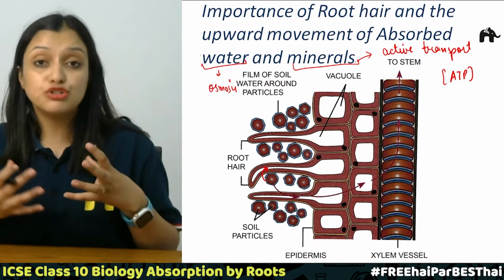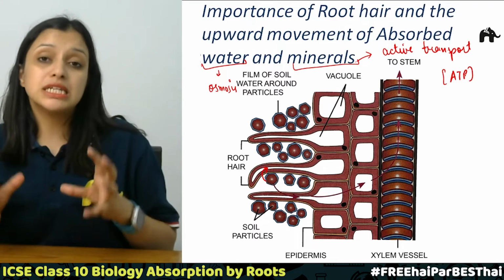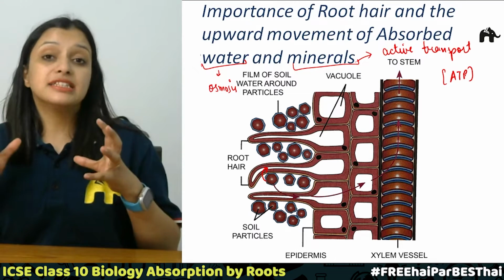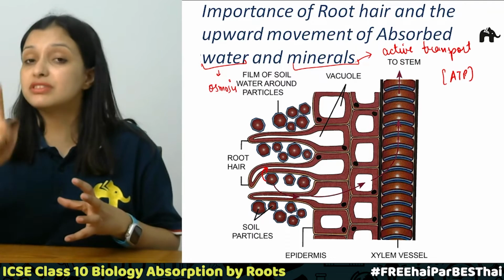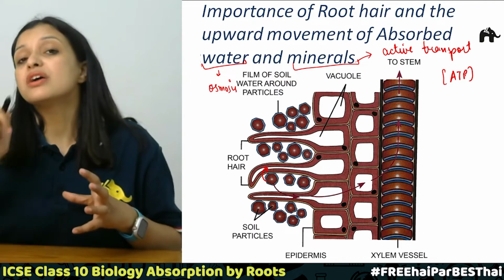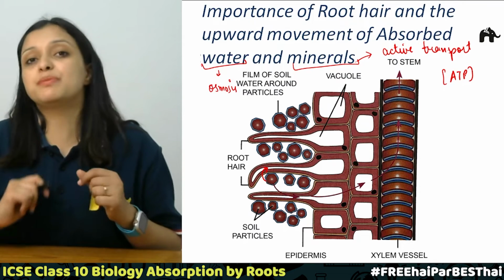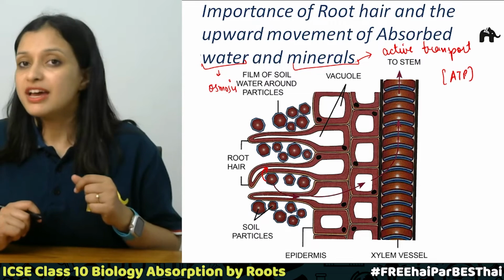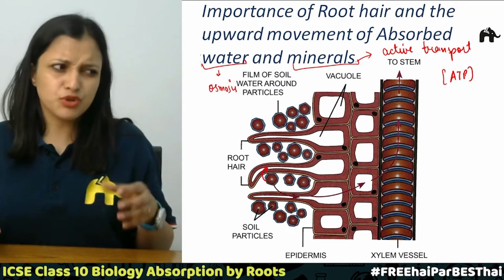Since plants need to manufacture food, for that plants need to absorb water, and that water has to reach the top of the plants. This is how plants will get water, and then only plants will be able to manufacture food, right? So where is this food manufactured? In the leaves. And where are the leaves? On the roots?